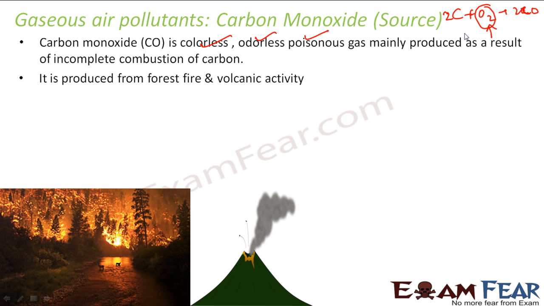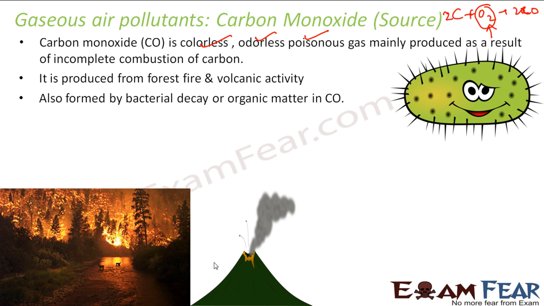It is generally produced from forest fires, or from volcanic activity also. It is also formed by bacterial decay of organic matter. Correct? The maximum concentration that is allowed is 10 to the power minus 4 parts per million. If I have 10 to the power minus 4 ppm of carbon monoxide, it's okay, else it is harmful.